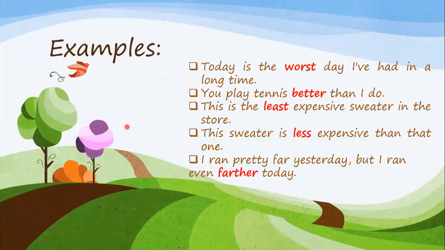Let's look at these examples. For example, today is the worst day I have had in a long time. It's the worst. You play tennis better than I do. Better. All right? This is the least expensive sweater in the store. This sweater is less expensive than that one. I ran pretty far yesterday, but I ran even farther today. So you see, in terms of the distance, far and farther.